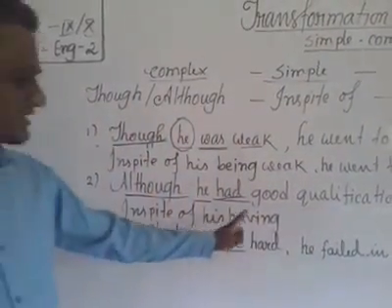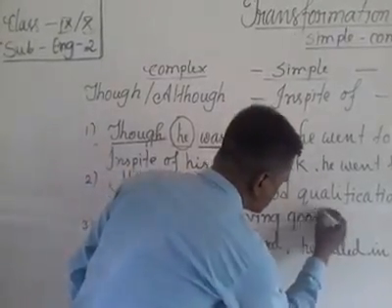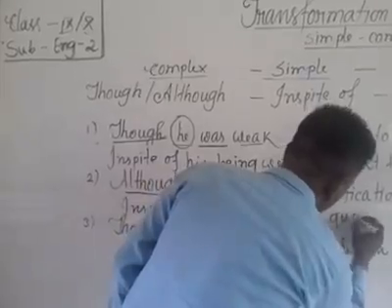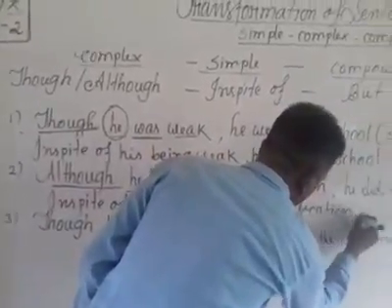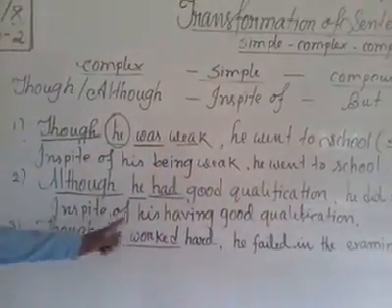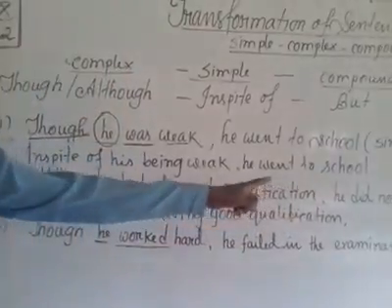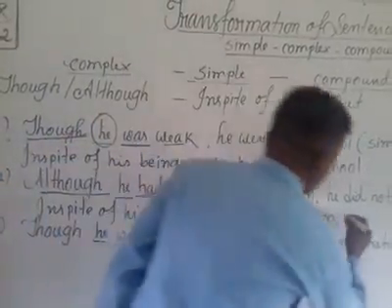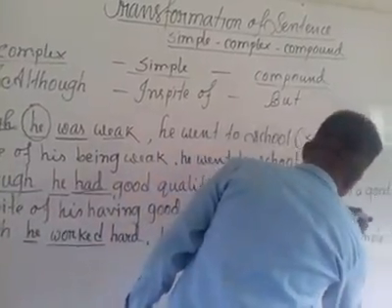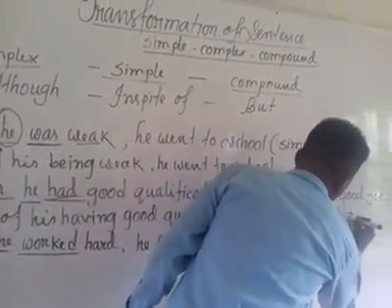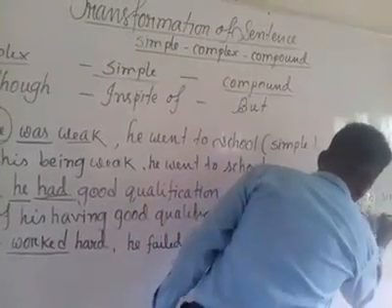So in spite of his having good qualification, now you can write the second clause. He did not get a good job.